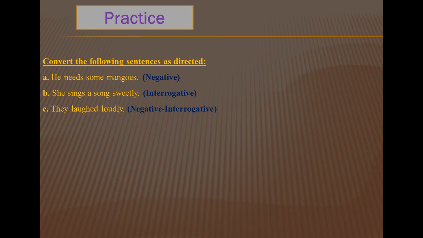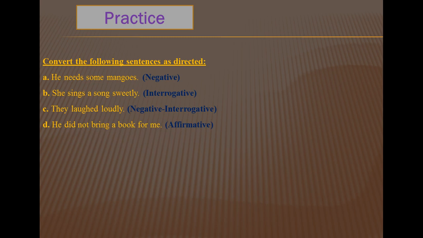This is very important for you, that in some questions it is asked to do in negative interrogative. Many boys do one negative and one interrogative, but don't do that. It will be negative interrogative in one sentence. So the sentence will be interrogative, but also with the negative form. Okay.